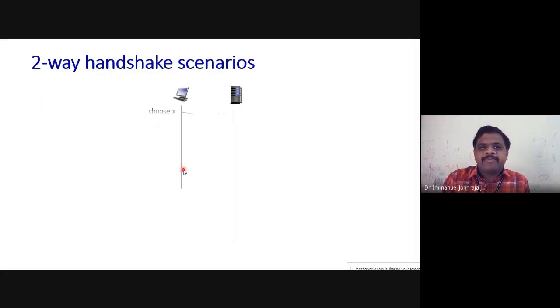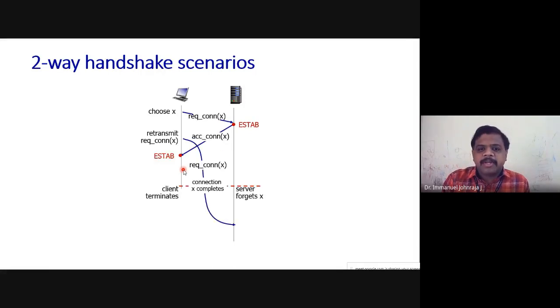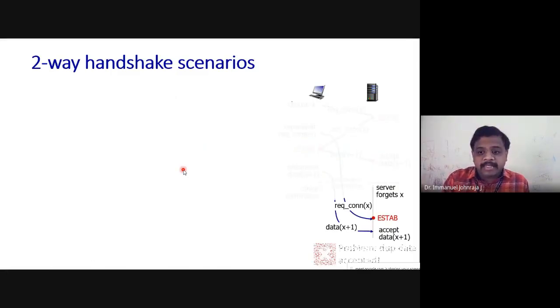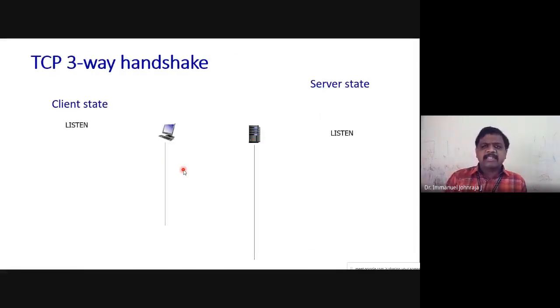So I skip it. This is just further details to explain what I have spoken to you about the problem with two-way communication. Okay, half connection open, client is not available. You are sending to someone where the client is not at all existing. Okay, duplicated information, right? All this I have spoken to you. That is the reason TCP goes for three-way communication. I'm sure you all are convinced that we should go for a three-way handshake protocol for connection establishment in TCP. At this time, remember UDP, no such issues.